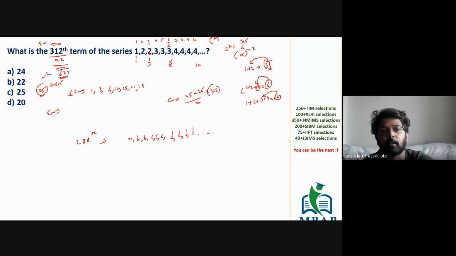Can you see here? The third value is 2 and preceded by 2 2s. The sixth value is 3 and is being preceded by 3 3s. The 10th value is 4 and is being preceded by 4 fours. Similarly, the 325th value is 25, which is going to be preceded by 25 25s, which means right from 301 till 325, there will be 25, 25, 25. And hence, the 312th term is going to be between the 301st and 325th term, so by the same logic, the 312th term will also be 25. Is this clear? It's a simple logic.